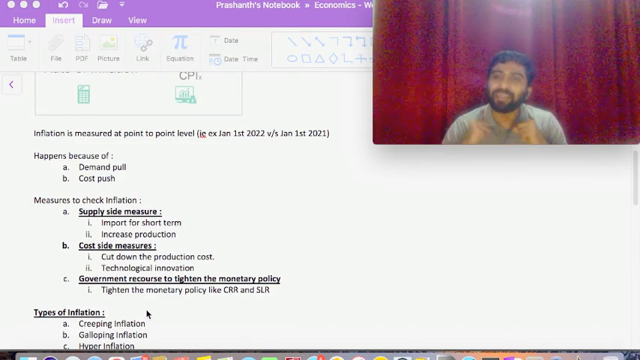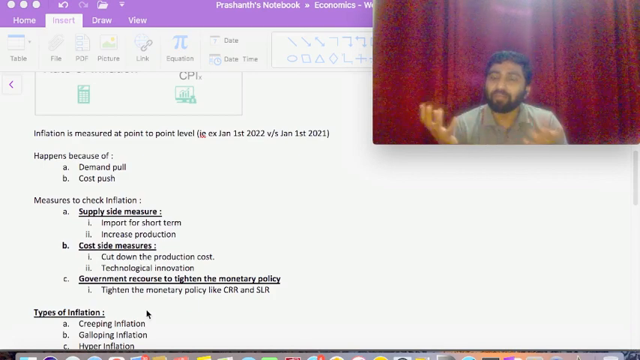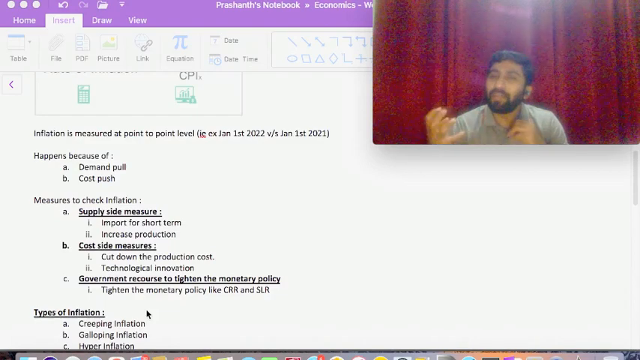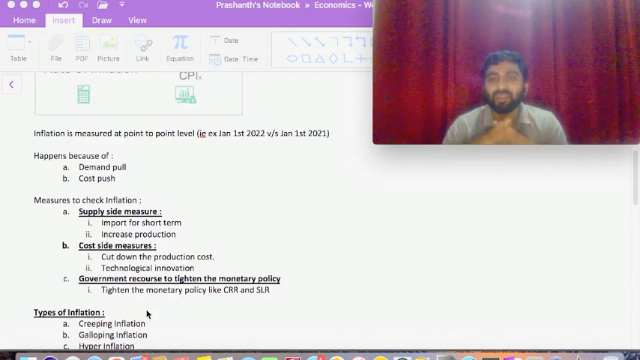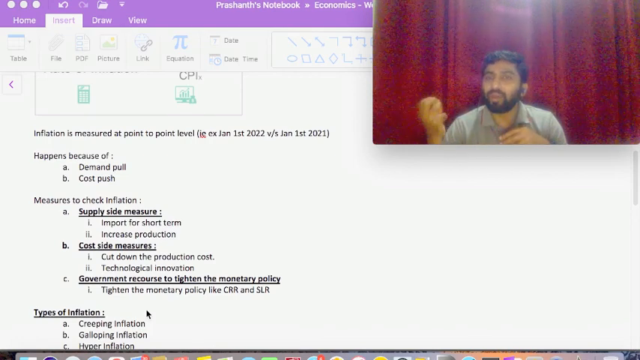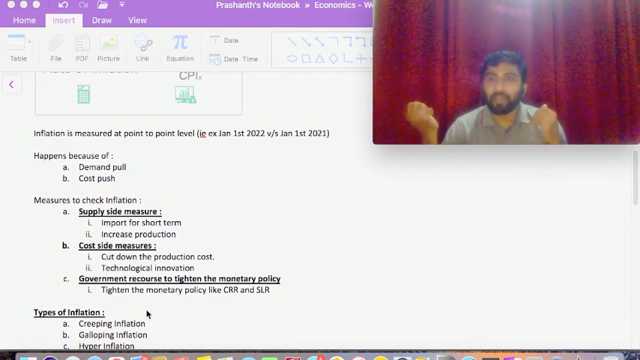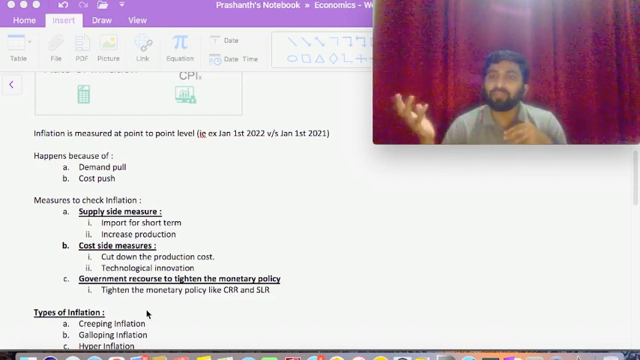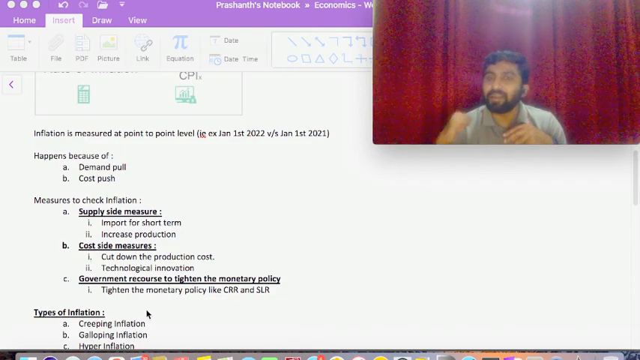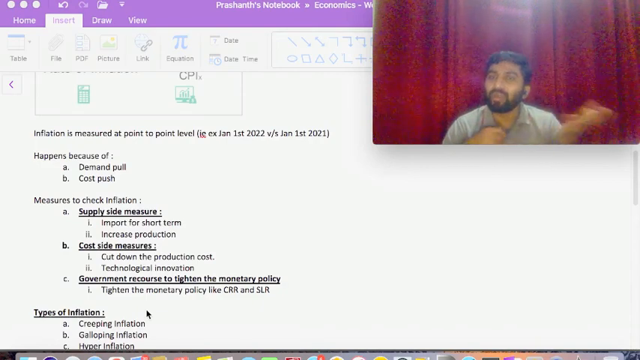So what are the supply side measures which can be taken to cut inflation? What will happen if some item is not available? We will try to import it from a place where we can get it. Considering that the Russia-Ukraine war is happening, India used to import a lot of oil from Russia, Iran, Iraq, etc. But because of this war crisis, the import of Russian oil has been limited. So we'll have to look out for other options.